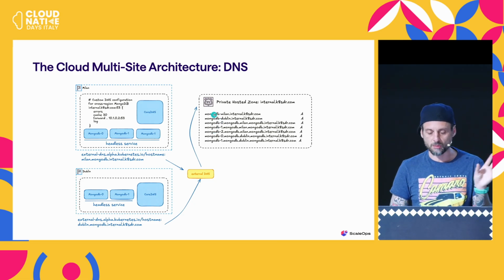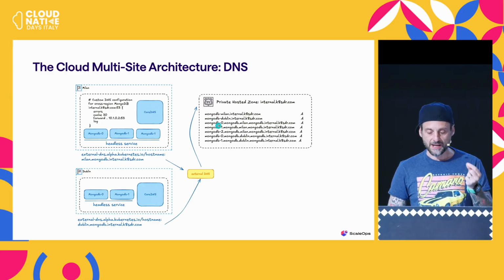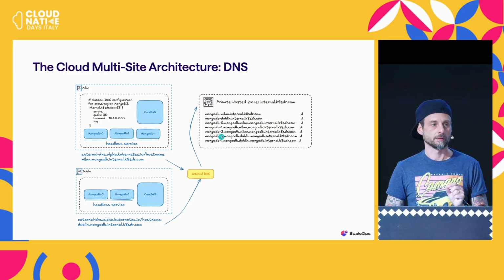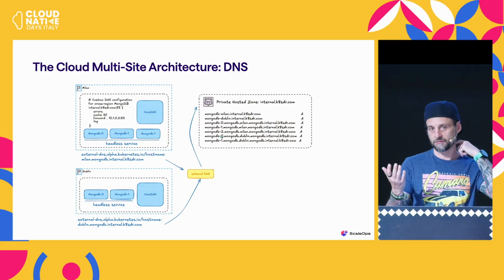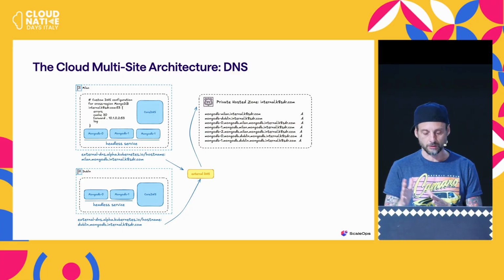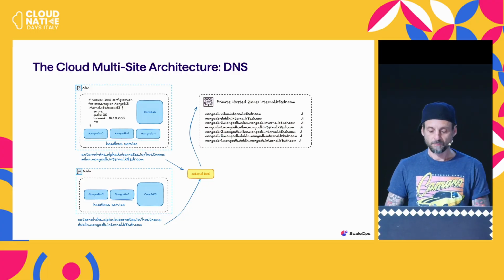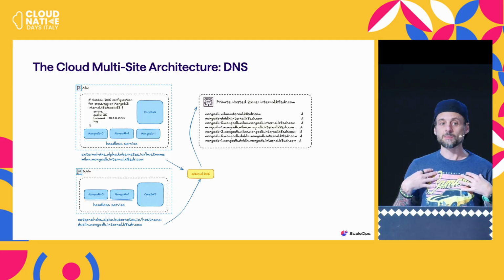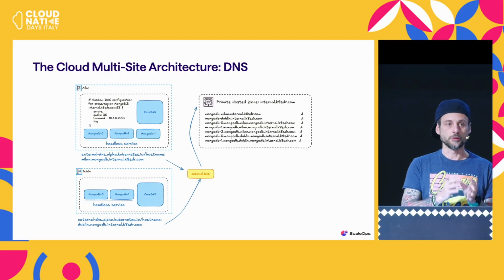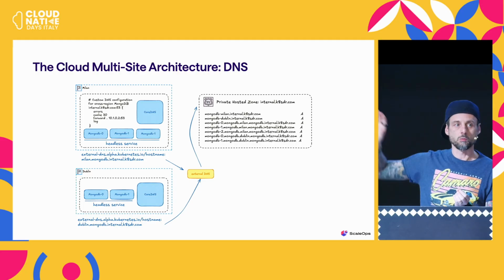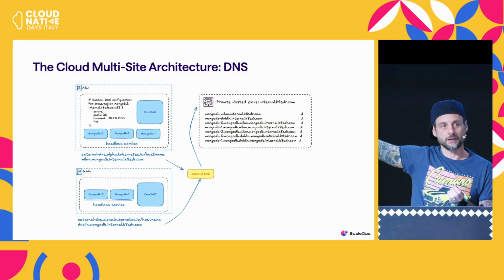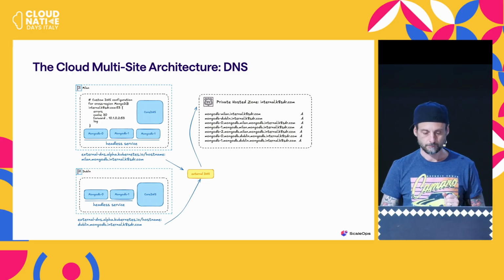So we have on the top automatically mongodb.milan and mongodb.dublin that we're not going to be using. And then we have every individual pod, right? So it's compatible with a lot of different DNS, a lot of different clouds. So external DNS is really a no-brainer. So again, why do we need that? Because for some situations that are not local to our cluster, we want to reach out to other components that are in the other cluster.